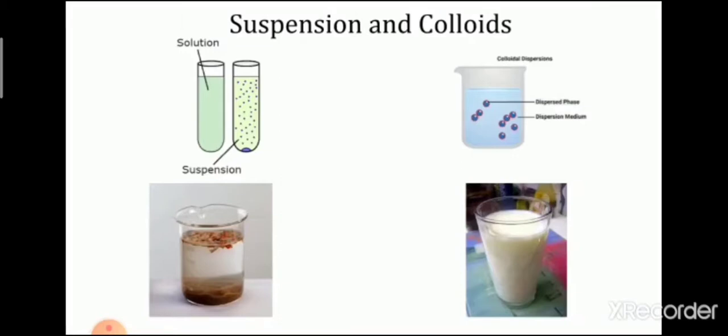Now we will see what colloids are. In the third beaker, a translucent mixture of water and milk is formed. It means that when light is incident on the surface of the mixture, it is partially transmitted and partly scattered. This is because the tiny particles of milk are spread evenly in water. The laser beam incident on a particle gets scattered. The laser beam which is not incident on any milk particle gets transmitted.